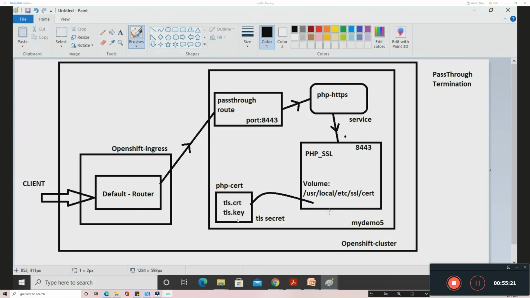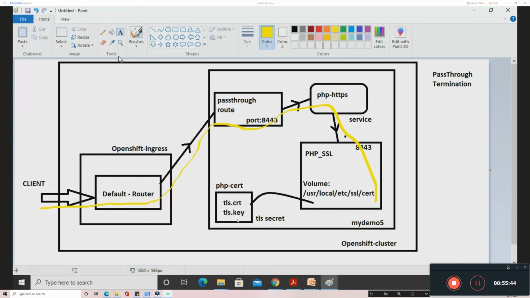The certificate from here will go through this router, so straight away it is going to be issued to the client.